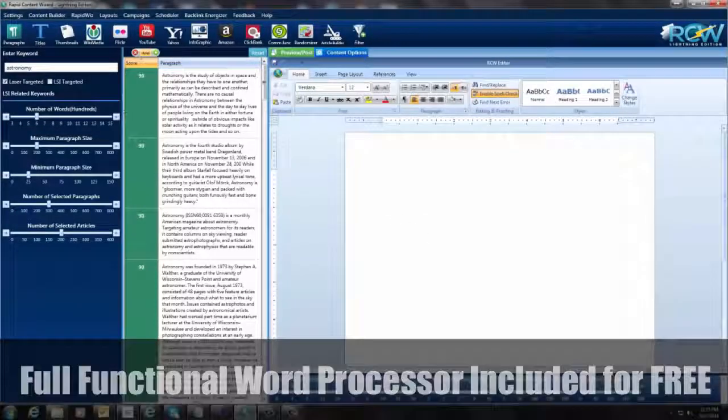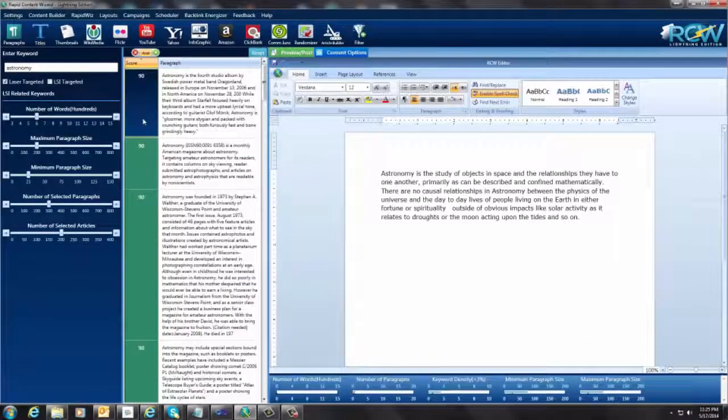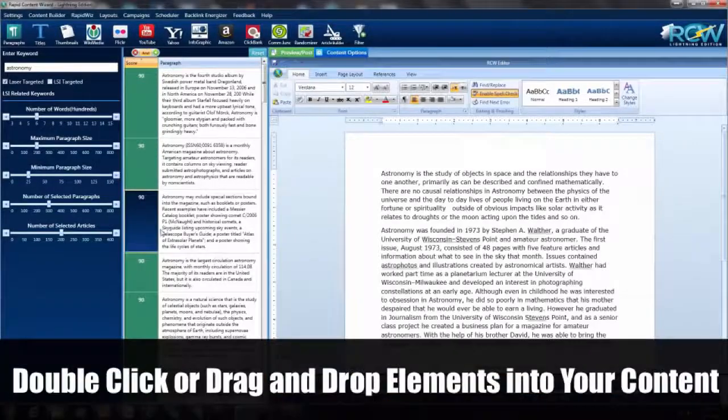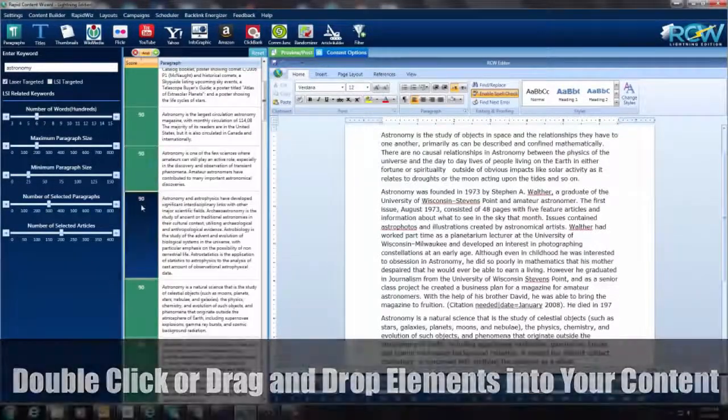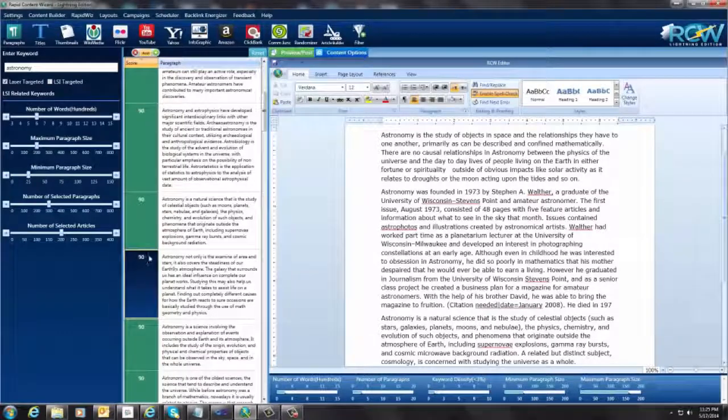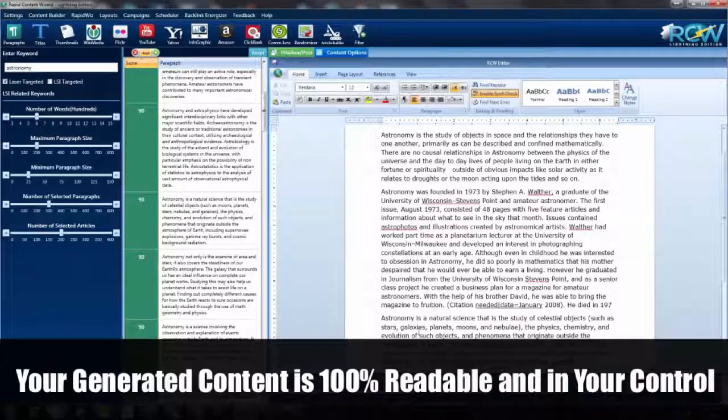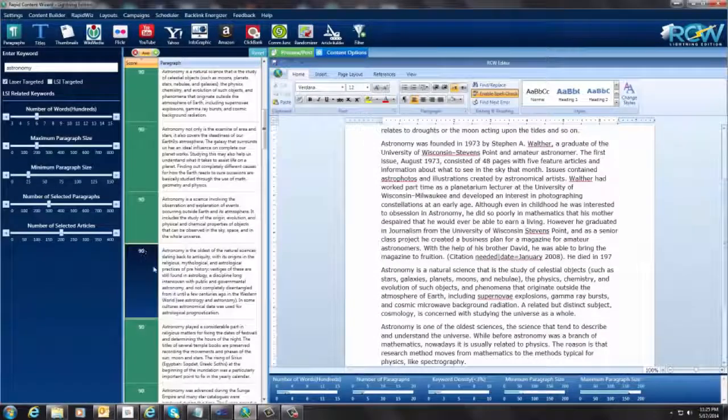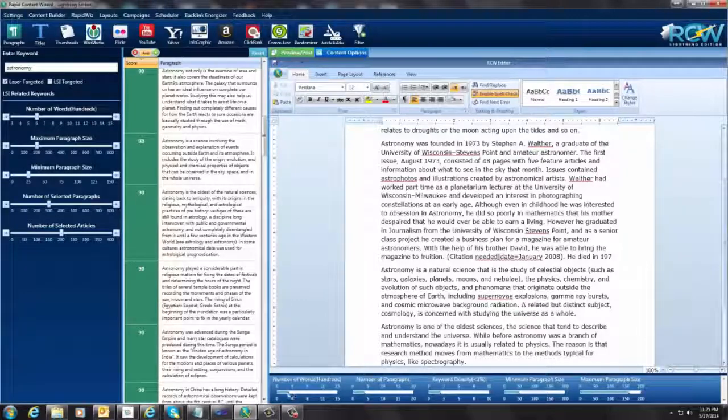here on the side. All I have to do is come up here and double click on the paragraphs that I want, and it will automatically put them in here. And the good thing about this is you can select any of these paragraphs you want so that they will all read through and form together so that they will make sense. And you look down here in the bottom, there's a little graph here. It tells you how many words in the hundreds that you've created. So we have almost a 400-word article here.